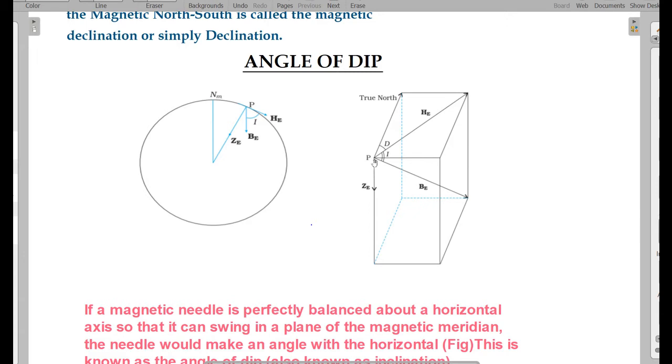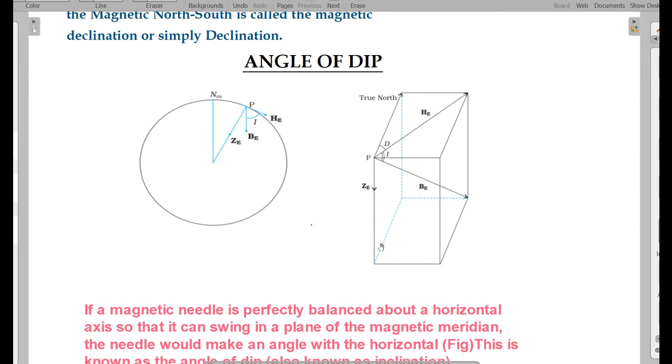We can see the magnetic needle will align along this direction BE, and this is representing the horizontal or surface of the earth.